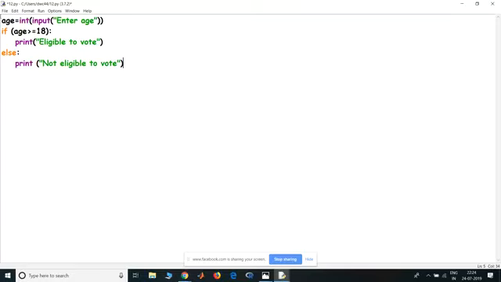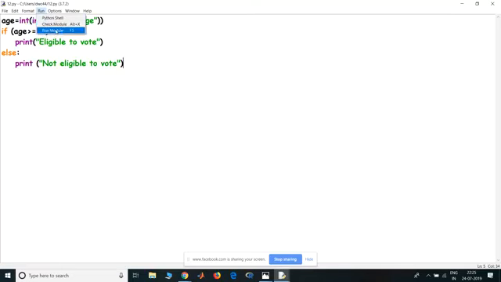If I use an if here and an if in the second statement also, what happens is that the interpreter goes to the first if statement, checks if it is true, then prints it. Then after, even if the first statement is true, it goes to the second statement to check whether that is true or not. If I have used the else statement, it'll check the first statement, see it's true, and stop there because the other statement says else. So it does not have to be checked if the first statement is already true. If the first statement is false, then it directly goes to the second statement and prints not eligible to vote because there is no condition given in the second statement.